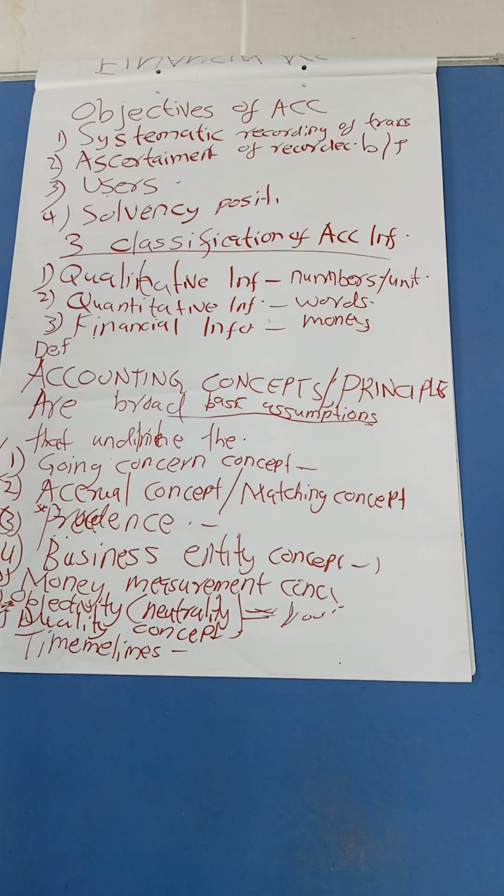Good. I'll mention other ones. We have the historical cost convention and the realization concept. So you look into those ones and you will be good to go. If you get a question to describe, state and explain accounting concepts, there are many. We have the going concern concept, the accrual or matching concept, the business entity concept, the money measurement concept, objectivity or neutrality, duality, time, the historical cost concept, all that we have explained, and you'll be good to go.